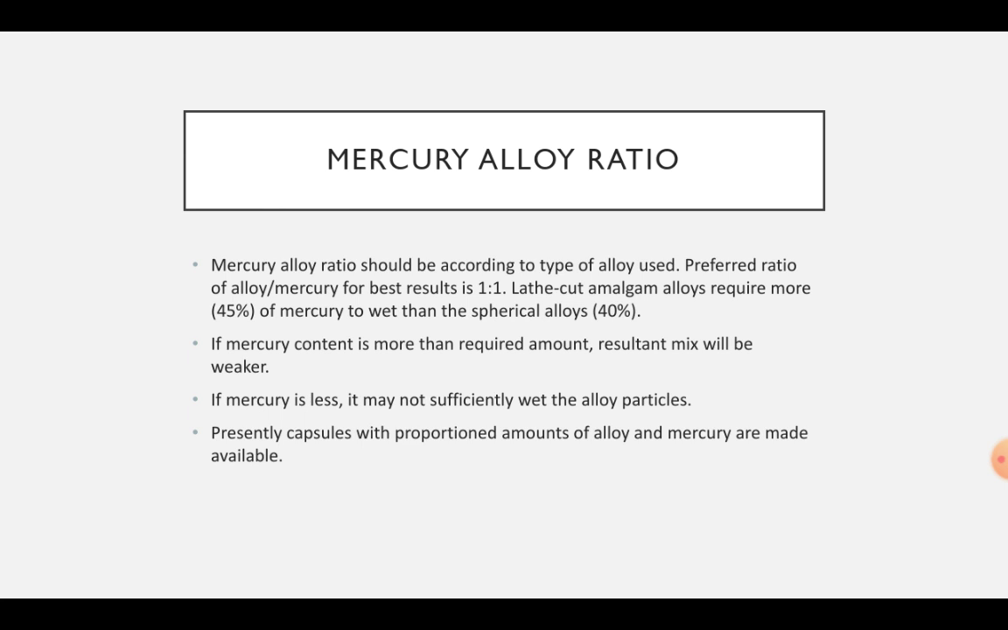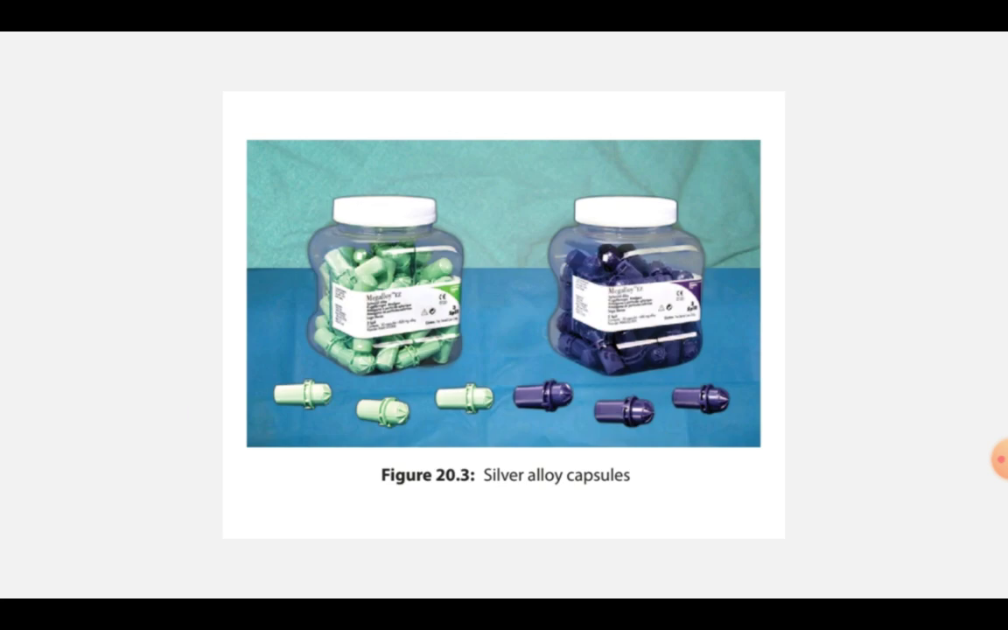If the mercury content is more than the required amount, the resultant mix will be weaker. If the mercury is less, it may not sufficiently wet the alloy particles. Presently, capsules with proportioned amounts of alloy and mercury are made available. Here you can see these capsules are in the form of silver alloy capsules that can be used for trituration in an amalgamator.